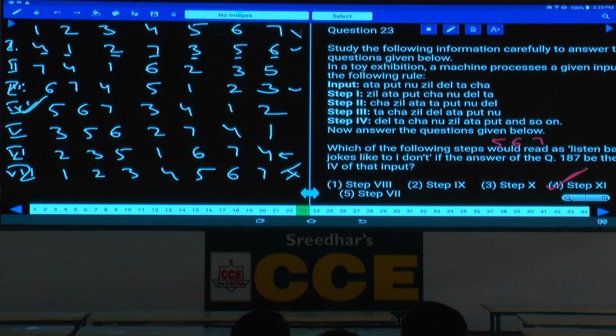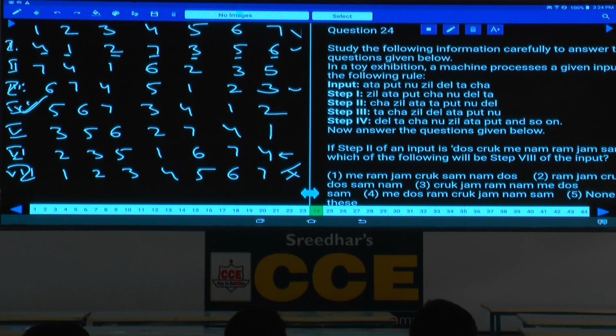Andike meeku cheppa 57th step and 87th step, isn't it? For every 7th step, the same step will be repeated. Now as 4 is not there, if there is none of this, can you go for none of these? None of these unte none of these keltara? Then 11th is also there, we should go for 11. If 11 is not there, 11 plus 7, 18 will be the answer. If 18 is not there, 25 will be your answer, and so on, isn't it? And this is about 23.